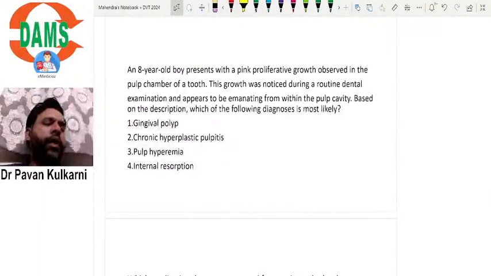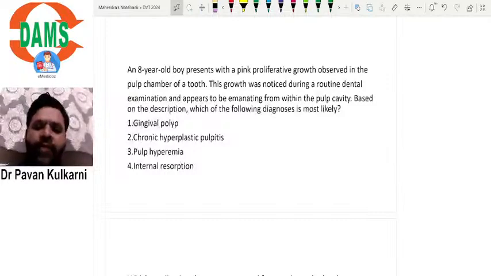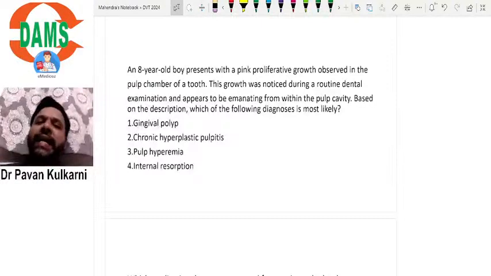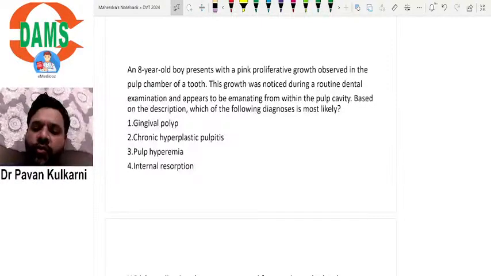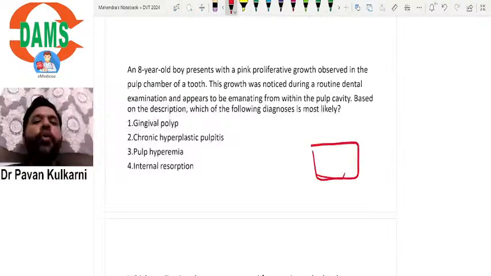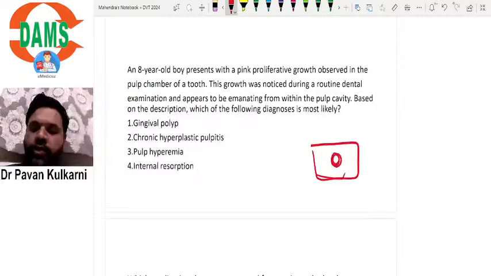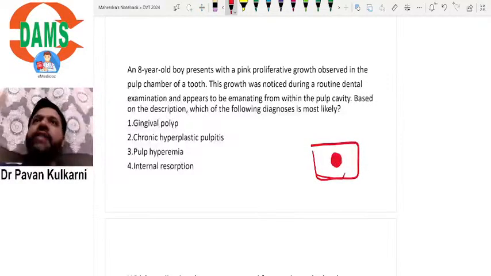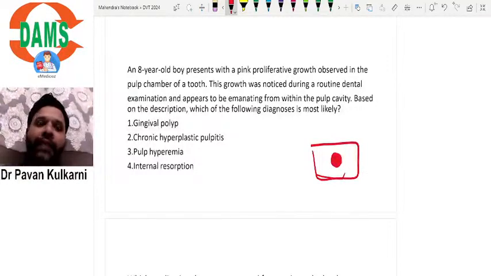An 8-year-old boy presents with a pink proliferative growth in the pulp chamber of the tooth. This growth was noticed during routine dental examination and was emanating from the pulp tube. Again, a classical image that we have discussed. If you see a tooth with a large open cavity, and if you see granulomatous lesions like this, a soft lesion which is visible in the oral cavity, that is nothing but your pulp polyp.